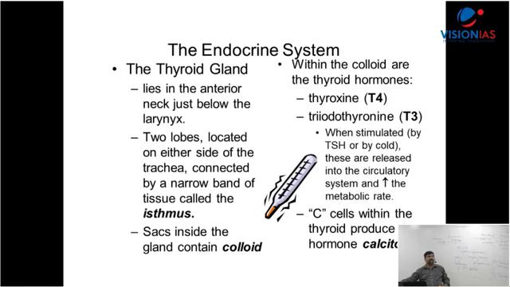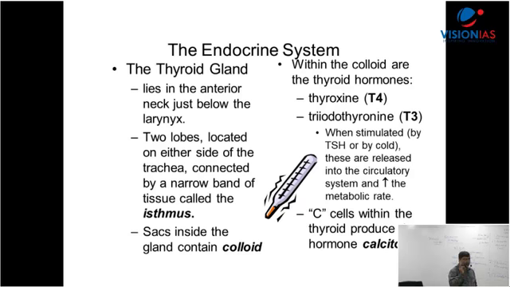The thyroid gland secretes two hormones. One is called T4, thyroxine, and the second hormone is called T3, triiodothyronine. When stimulated by TSH, it produces these, and there is also one called calcitonin. What is the role of calcitonin? It reduces the calcium in the blood. That is called calcitonin.